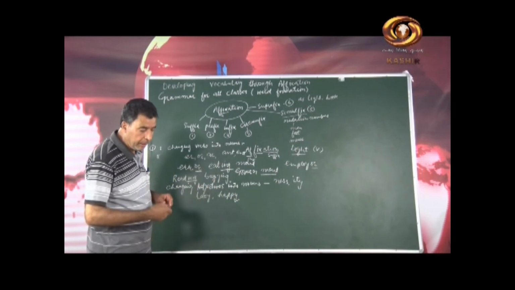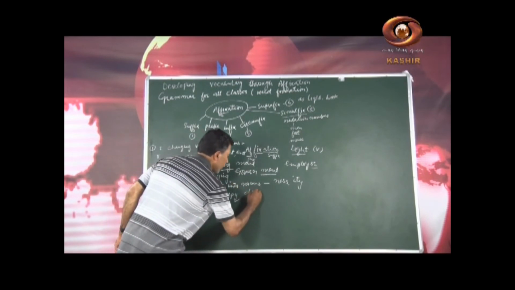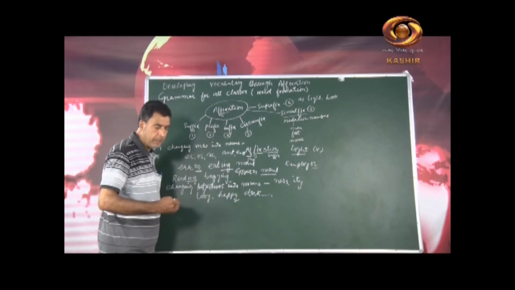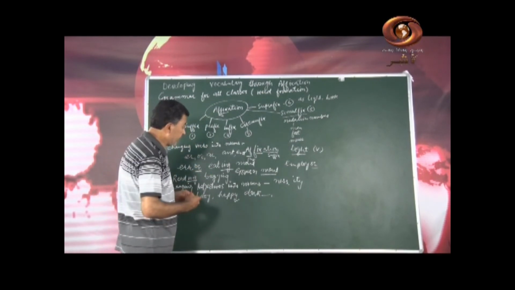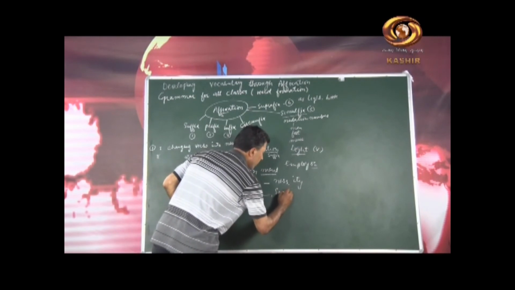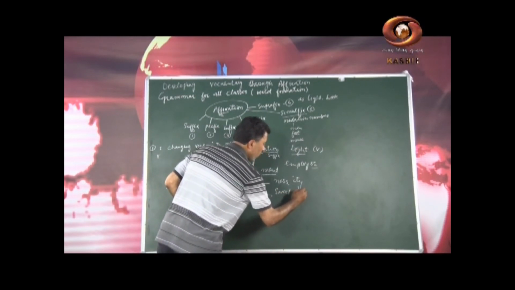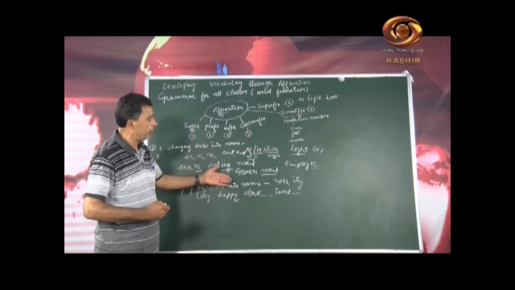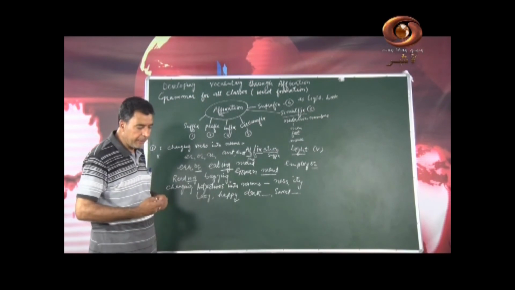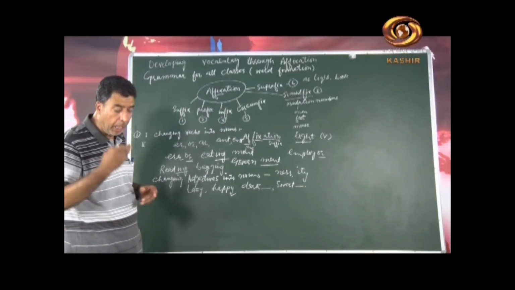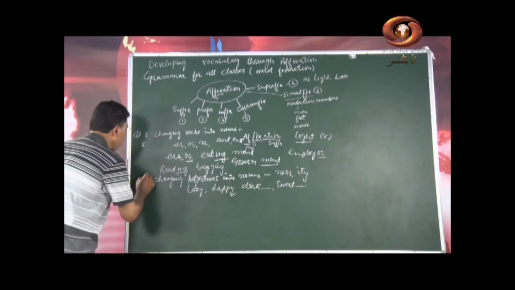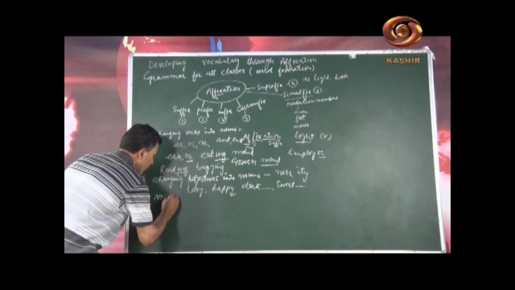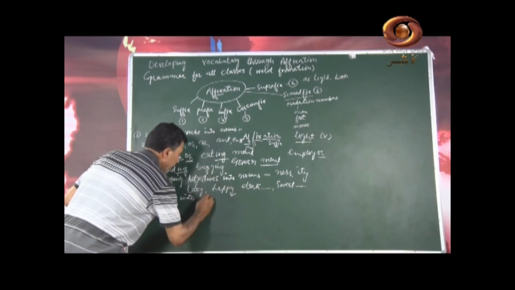Then here is a word dark. Can you make it a noun? Yes, very good, darkness. Okay, here is a word sweet, sweetness. So how we can frame words from one part of speech into another. Then there are suffixes changing nouns into adjectives. For example, let me write nouns into adjectives.